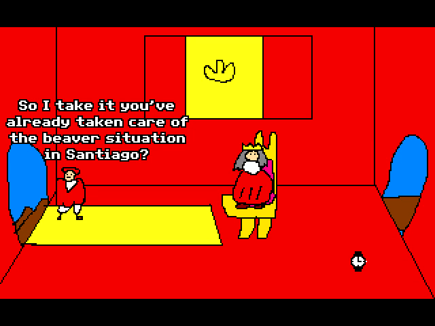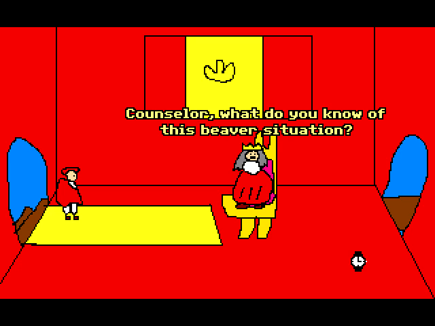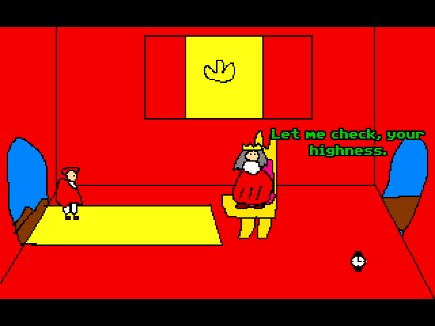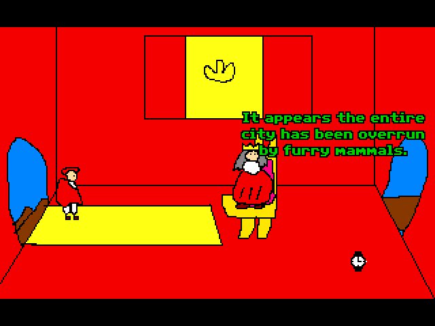This is where Columbus talks about the beaver situation in Santiago, which I think was referenced a little bit before. You'll get to this in the second part of the act, but it just sort of sets out how incompetent the Queen is because she doesn't know anything about it. This also introduces the counselor, who acts as her assistant and just kind of talks from off screen. There's a bunch of silly little gags with him too as this goes on.